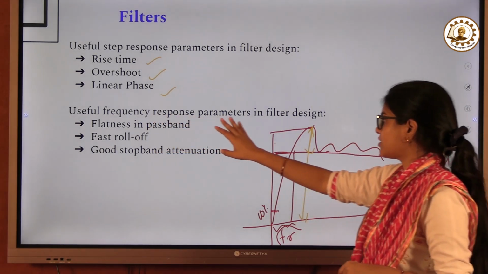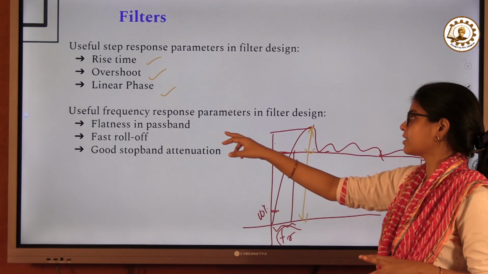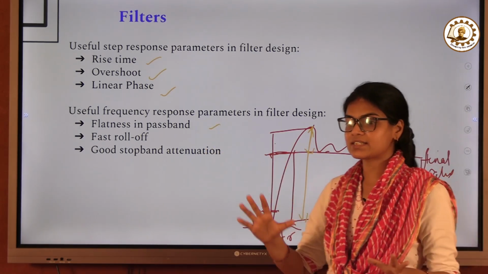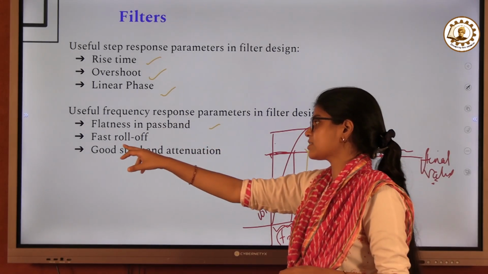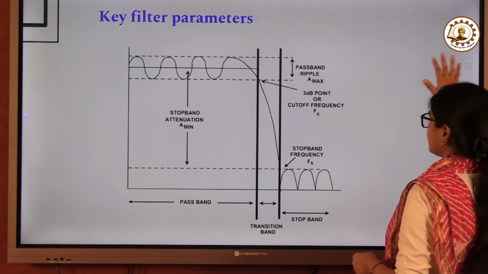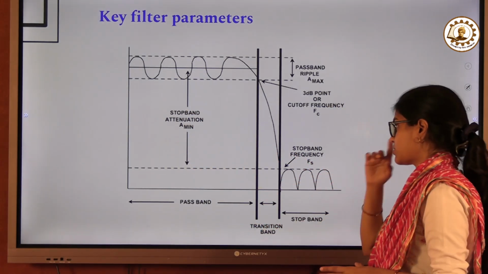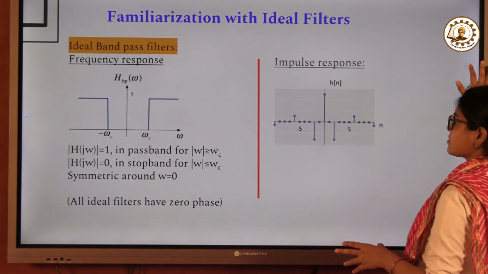Next, when you are designing in the frequency domain, these are the frequency domain parameters you have to consider: flatness in the pass band, fast roll-off, and good stop band attenuation. These we will do on the next day also, but just now we are going through it in a faster way. Before this, I will show you some ideal filters.